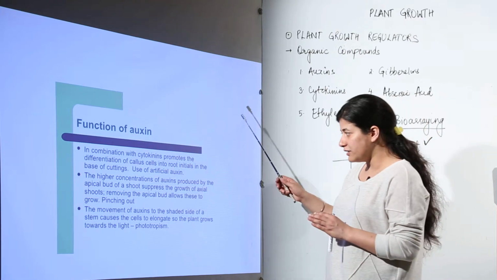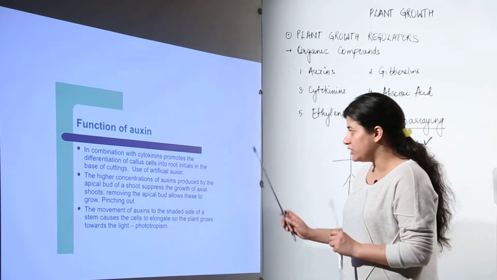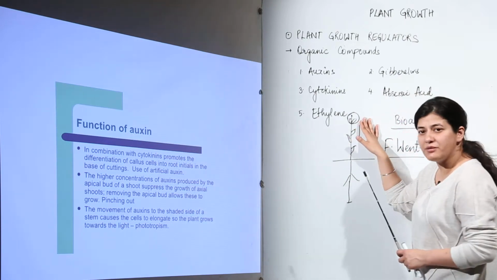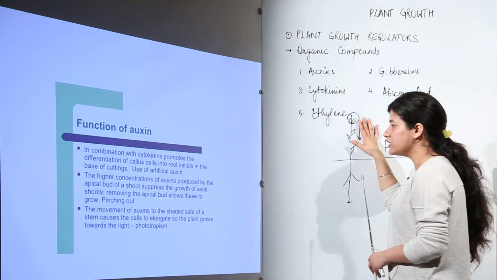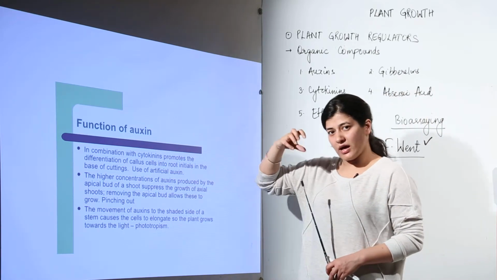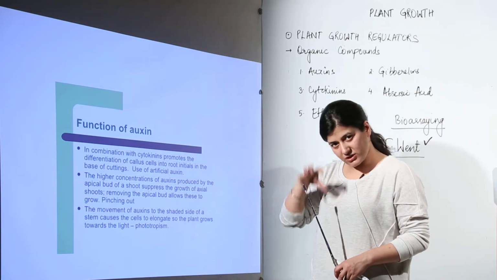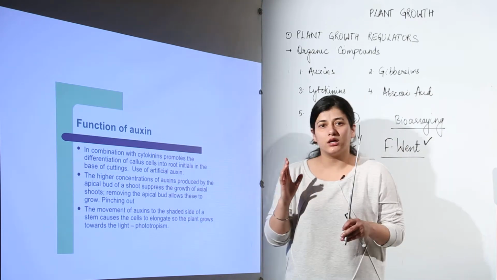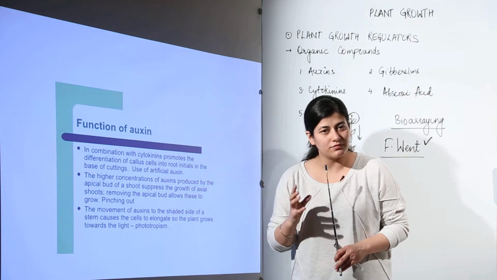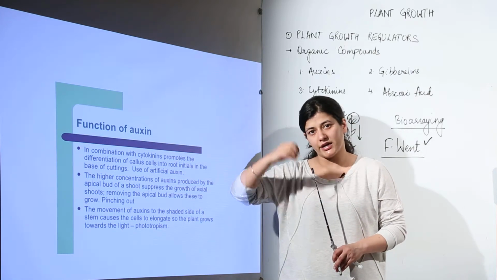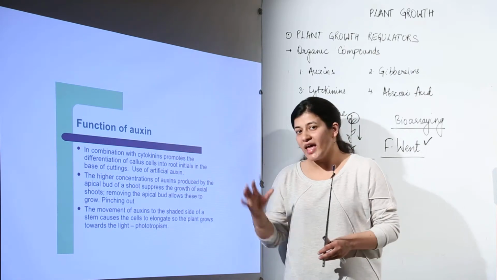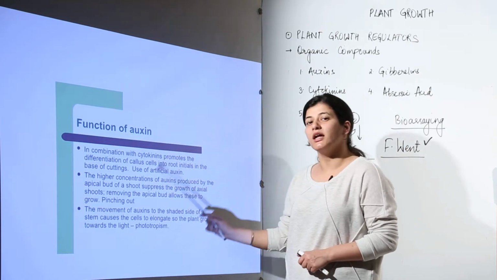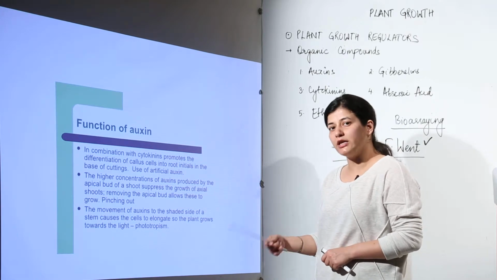Now, understanding the basic functions of auxins, we need to know what auxins do, because they are present in shoot apical meristems, the apices in the plant. So lateral growth would be suppressed and they are going to bring about vertical growth. First thing that you need to remember, there is a term known as apical dominance, which tells that the plant would grow vertically higher and higher and it would suppress the lateral growth, and that is basically the function of auxins.